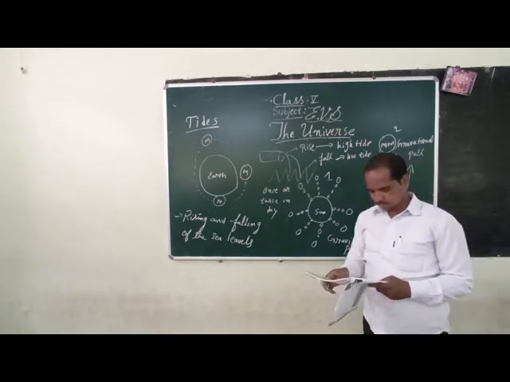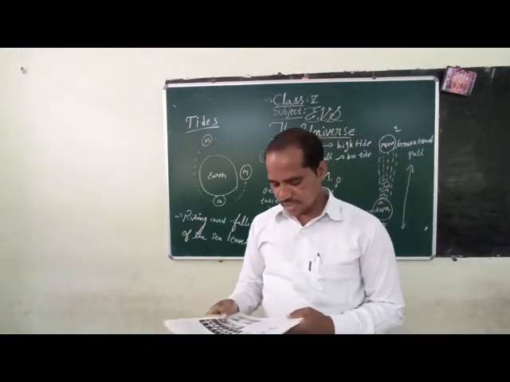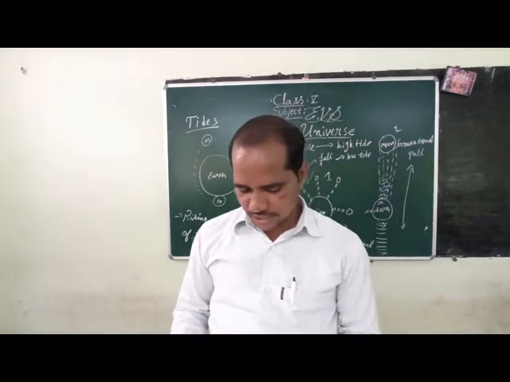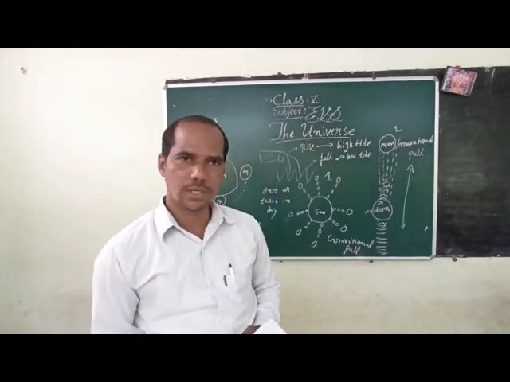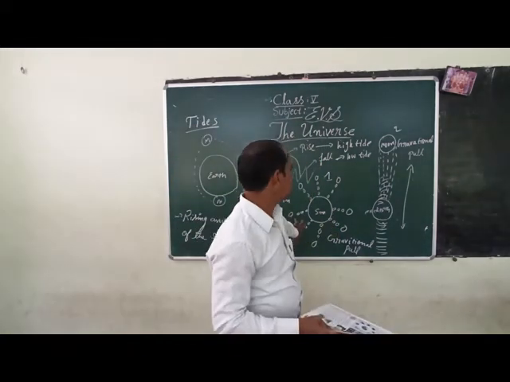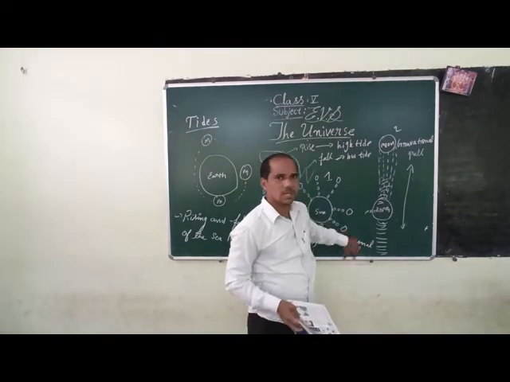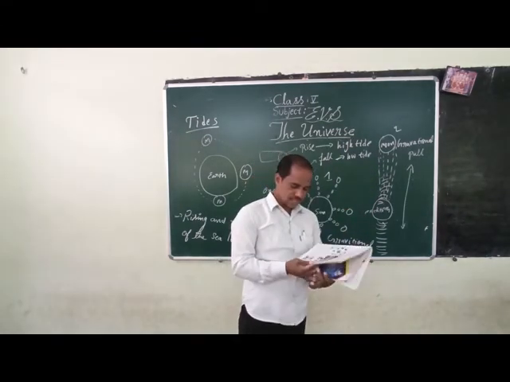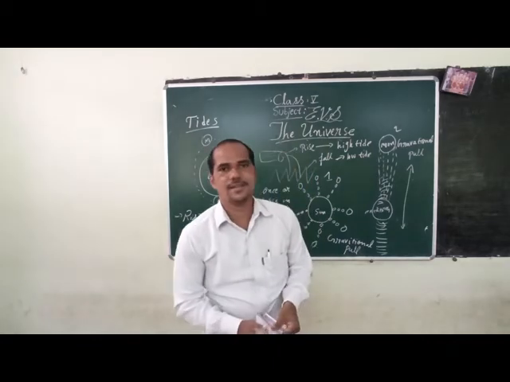Okay. Next, it can be said that tides occur due to the mutual attraction between the sun, the earth and the moon. Gravitational force is there. That's why the tides occur.